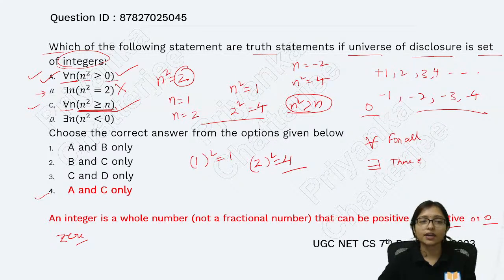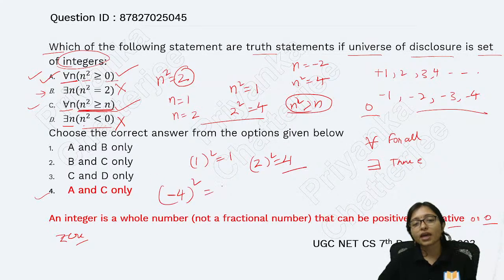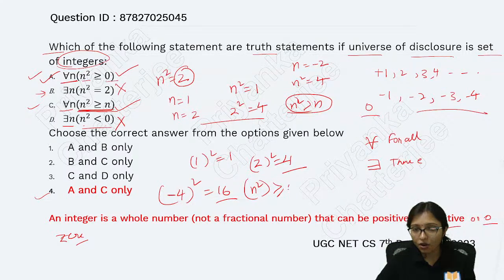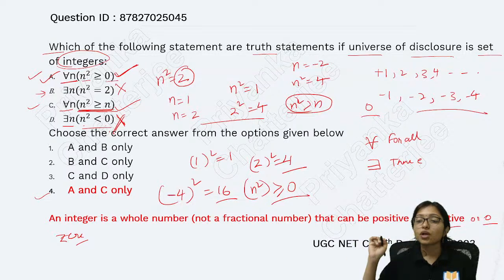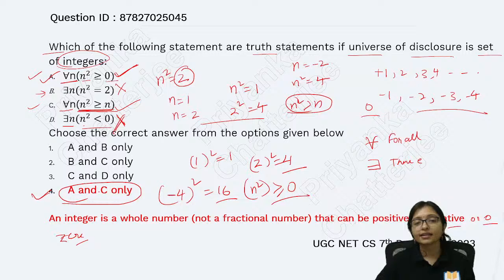This is also correct. There exists n such that n square is less than 0. Never possible, because for any negative integer, like minus 4, square is also 16. Whenever I square any integer, it will always be greater than or equal to 0. So this one is not true. And that's why your answer will be A and C.